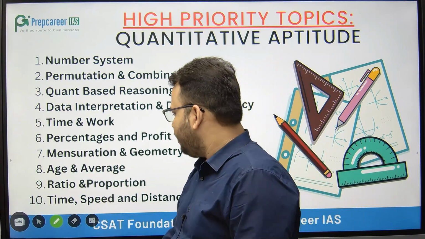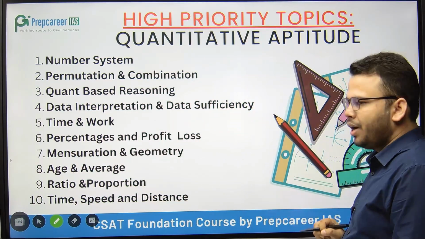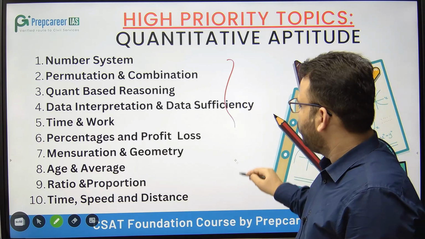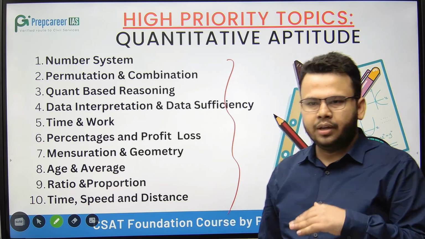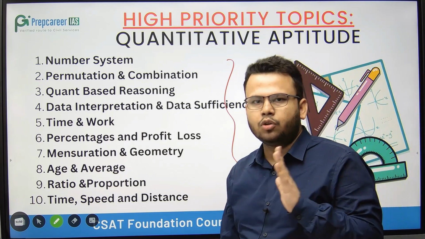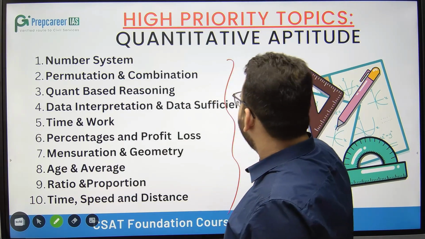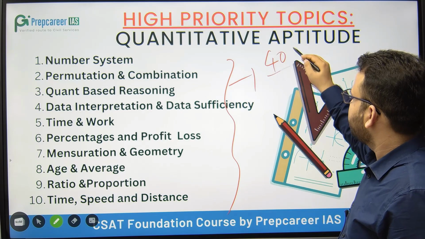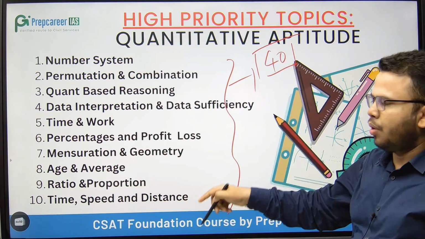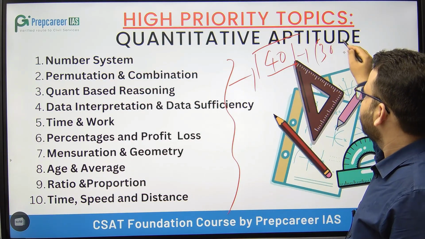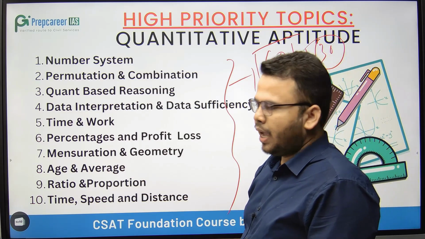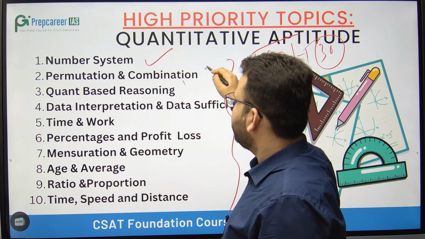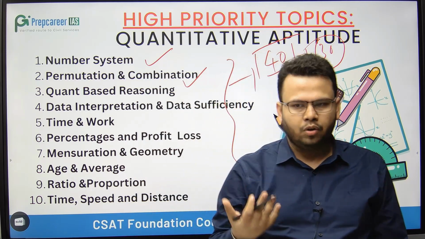So in the CSAT, if you look at the quant part, that is your mathematics, these 10 topics you must do. Every year you will find questions from these topics. If from mathematics 40 questions are asked, then from these topics only 30 questions will be there. And in these 10 topics, number system and permutation and combination are the most important topics.